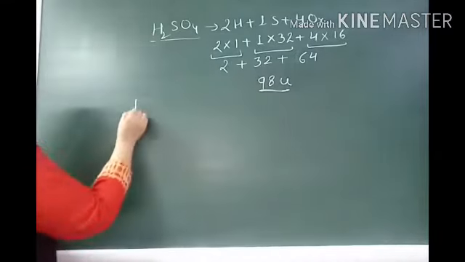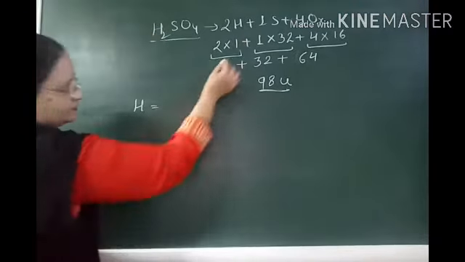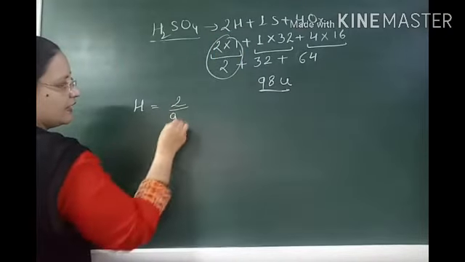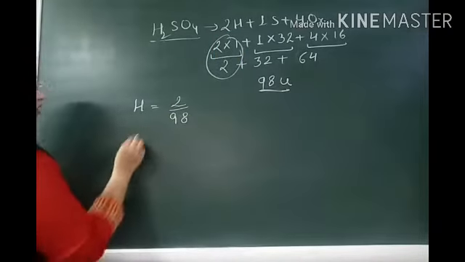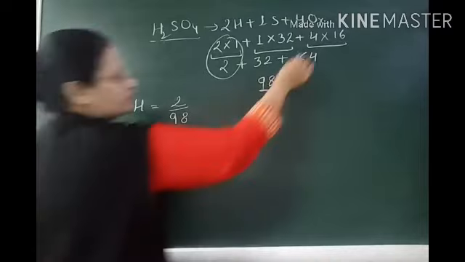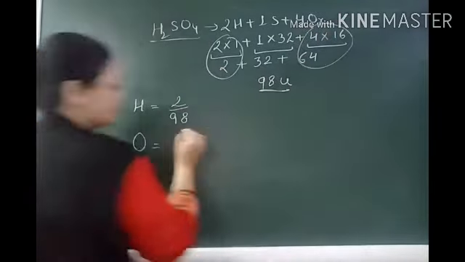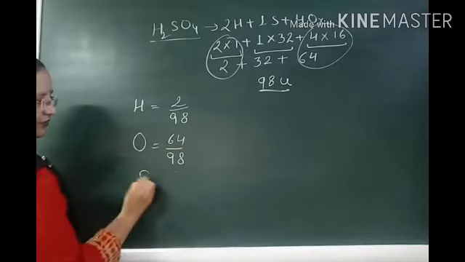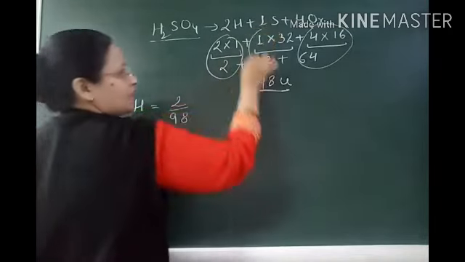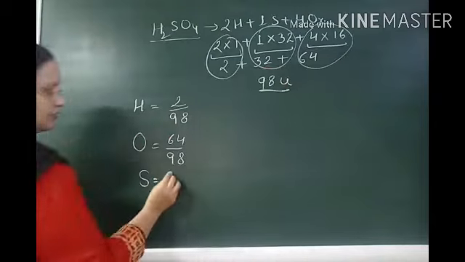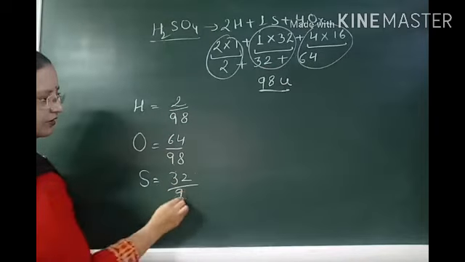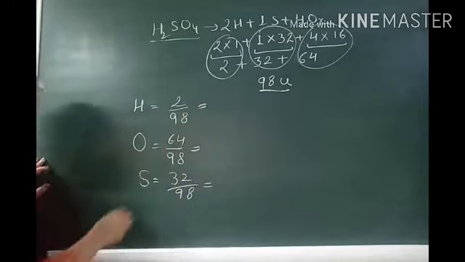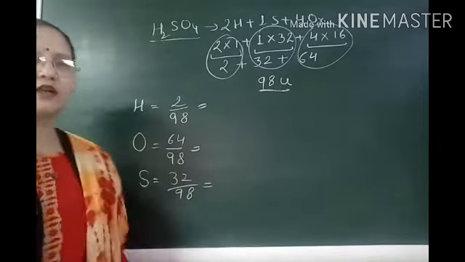For hydrogen, it is the mass of hydrogen, 2, upon 98. For oxygen, it is the mass of oxygen, 64, upon 98, and for sulfur it is the mass of sulfur present in the compound, 32, upon 98. So you can calculate these all. Let's calculate.